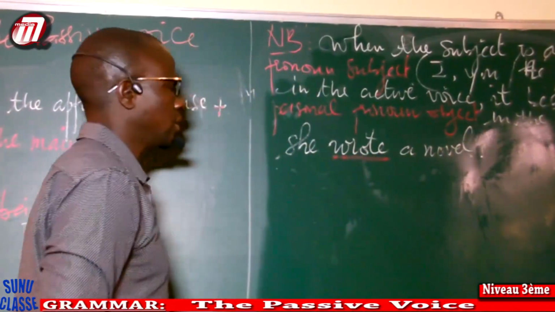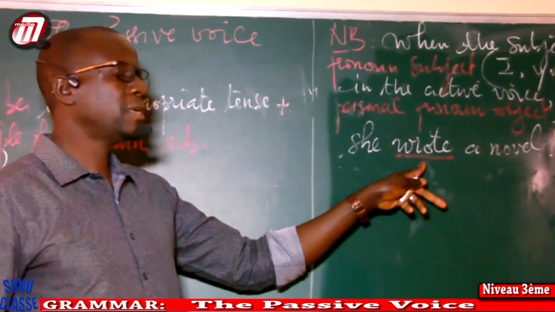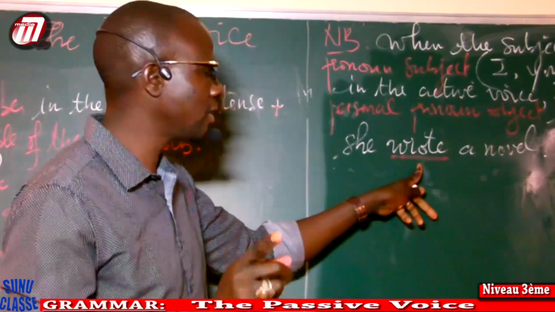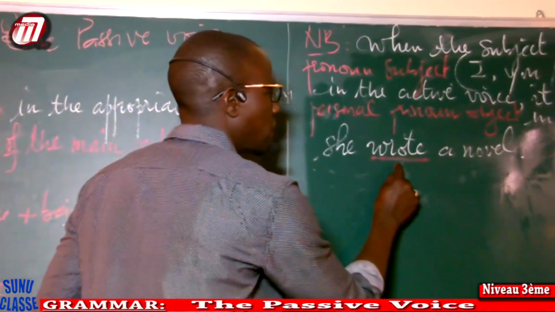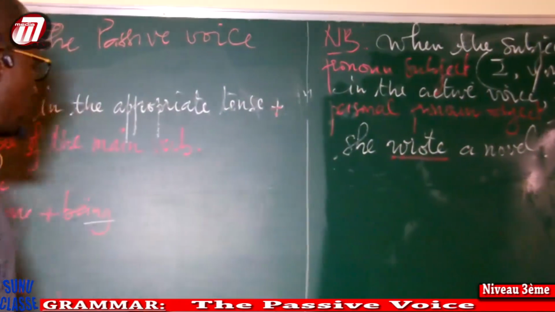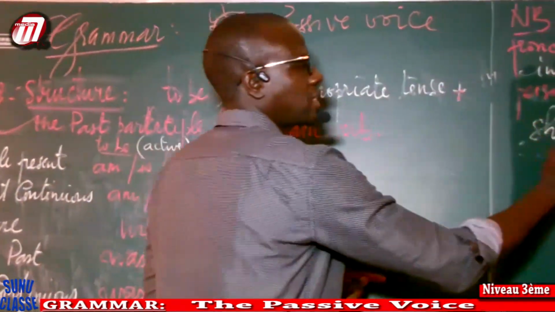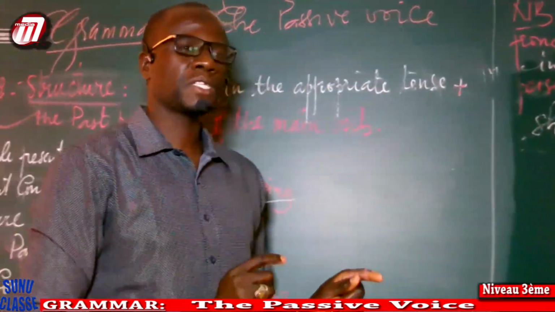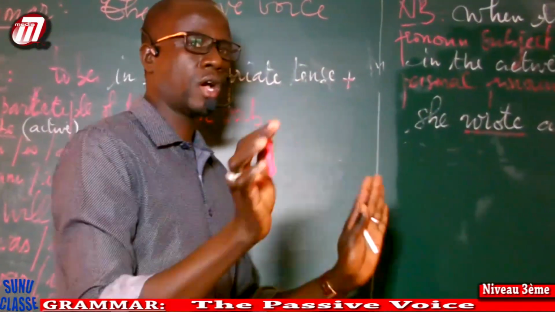In what tense is this verb? The verb is in the simple past. Now, to be is compulsory, so I'm going to use to be in the simple past: was or were.